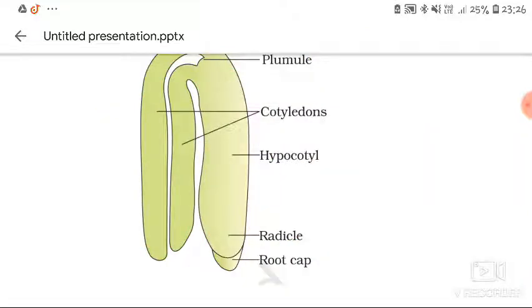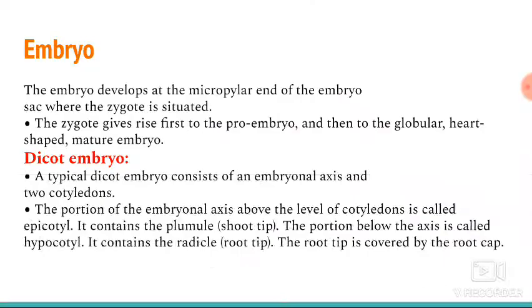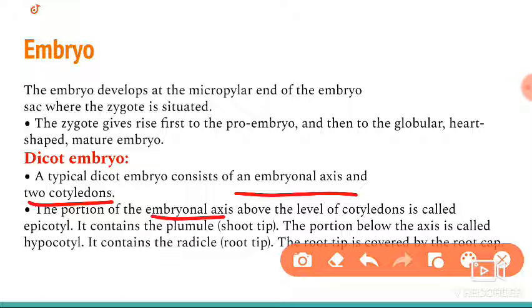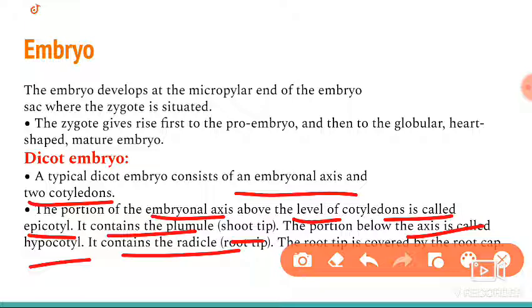Here they have given the points regarding the dicot embryo. The embryonal axis is present and two cotyledons are present. The portion above the embryonal axis is called the epicotyl, and it contains the plumule or shoot tip. The portion below the axis is called the hypocotyl, and it ends with the radicle and root tip.